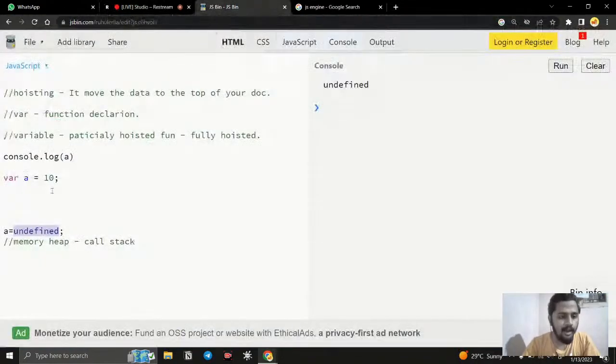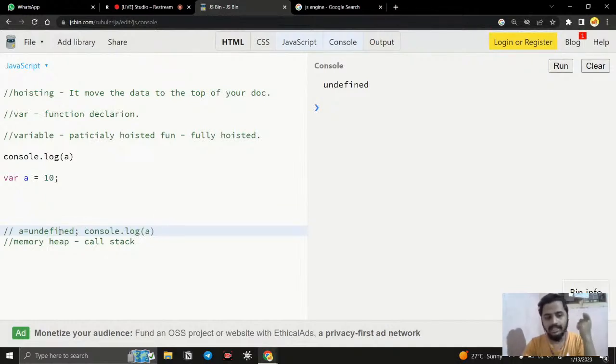So when the memory allocation happens, the hoisting takes place, the partial hoisting, and before JavaScript reads the code, the memory allocation happens. Because of that, the a variable is already allocated memory, so we have undefined. When it reaches console.log, it is going to execute in the call stack, and we have the memory allocated because of this hoisting, so undefined. Now if I clear and run it, you can see we get this undefined.